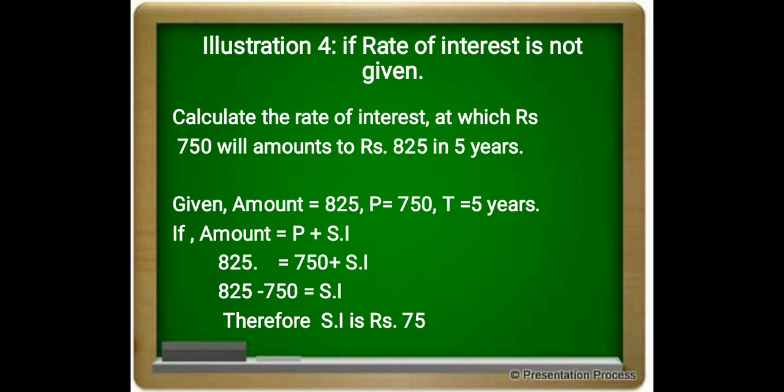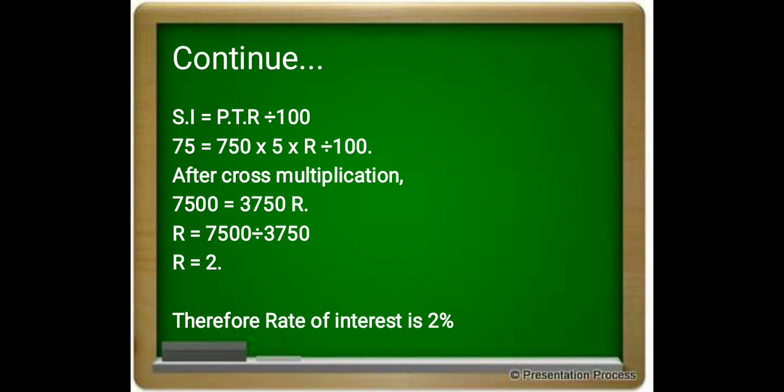When we take 750 to the left side, 825 minus 750 is equal to SI, that is simple interest. Therefore simple interest is 75 rupees. Continuing the problem, here we need to calculate the percentage. We can easily understand what the amount is, but we need to calculate the percentage rate of interest here.